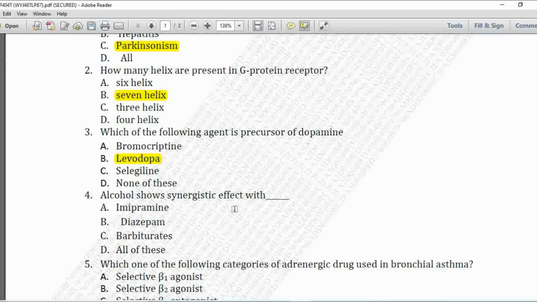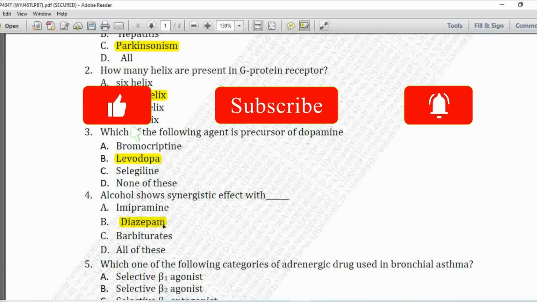Next MCQ, alcohol shows synergistic effect with. Option A is imipramine, B is diazepam, C is barbiturates, D is all of these. So alcohol shows the synergistic effect with diazepam. So option B is correct.